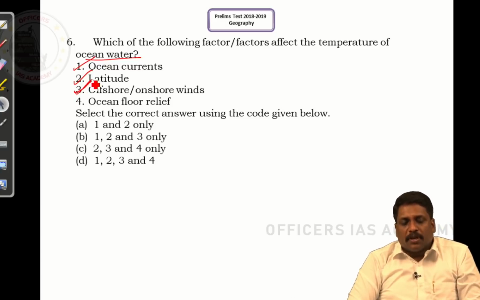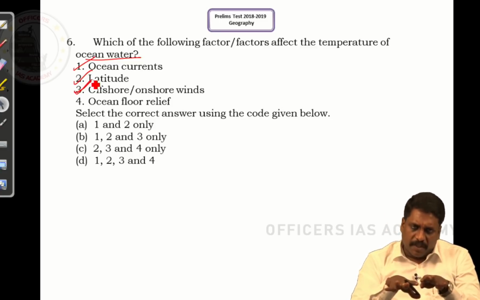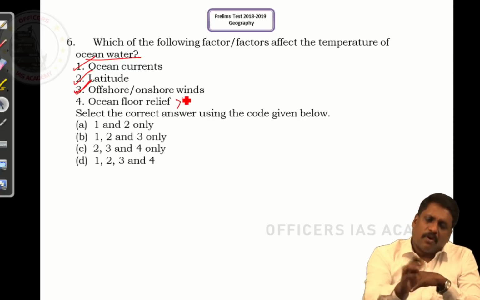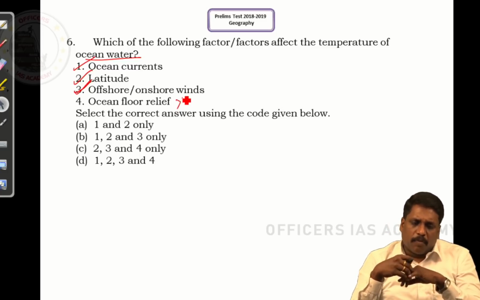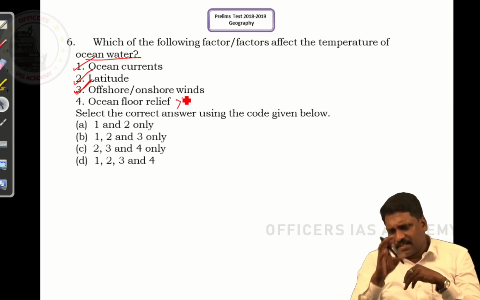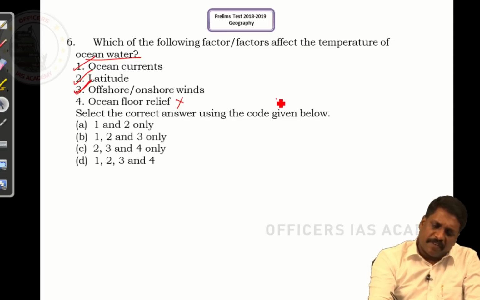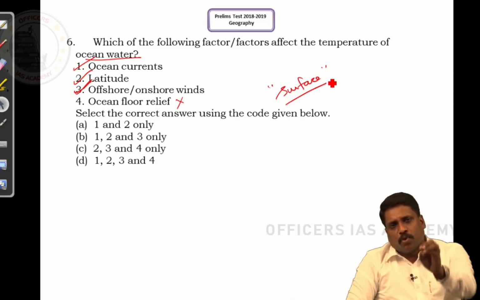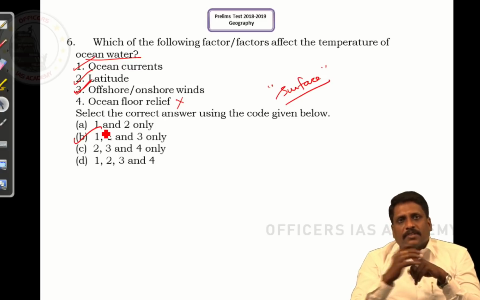And finally, when I talk about ocean floor relief, what is this ocean floor relief? Bottom of the ocean, whatever features I have in the ocean floor. It can be abyssal plains, continental shelf, continental slope, or ridge. They don't have that much influence on determining the ocean water temperature. And one more thing: when I talk about ocean water temperature, unless it is asked about a particular depth, ocean water temperature simply means the surface temperature of the ocean. So, we are concerned only about the surface temperature of the ocean. This is what the default meaning says. It means the answer to this question will be 1, 2 and 3, that is B.